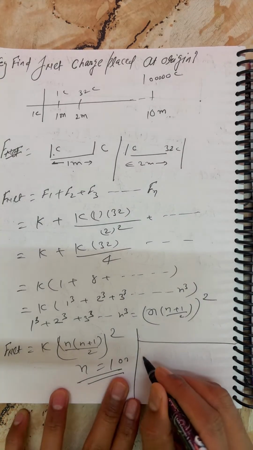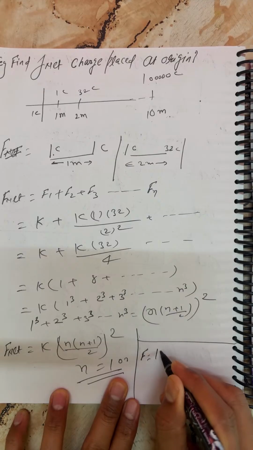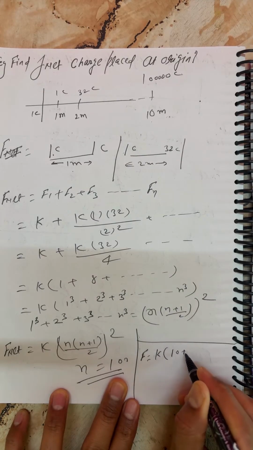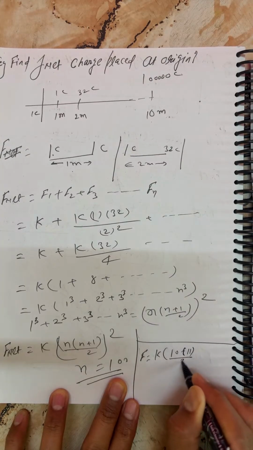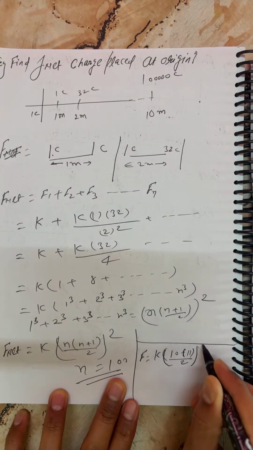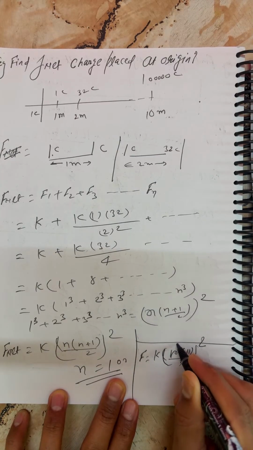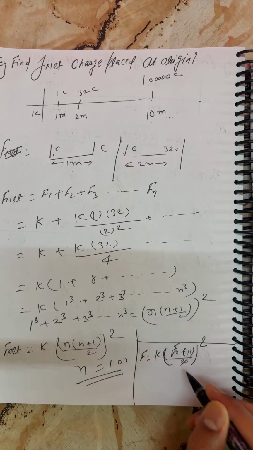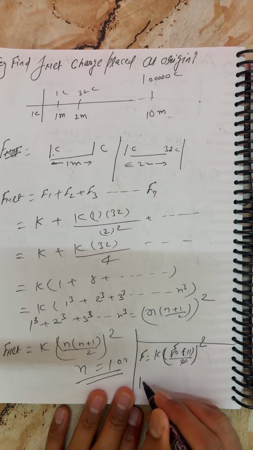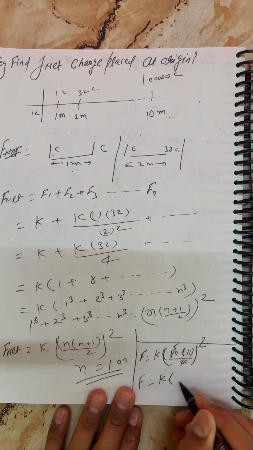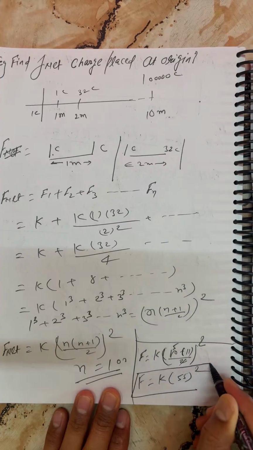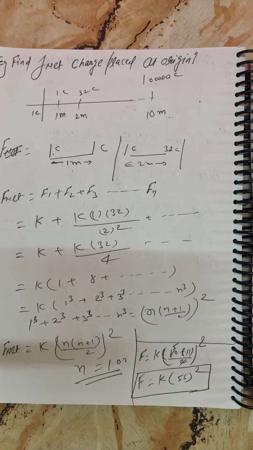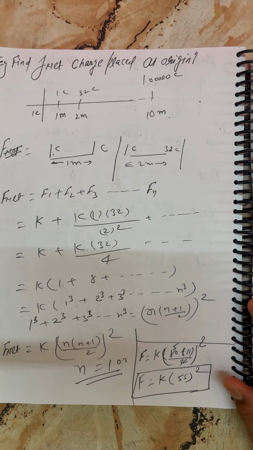So this is F net, students: k into 10 into 11 by 2 entire whole square, that is 5 into 11, which is 55. So F net is k into 55 whole square. What I did here is basically Coulomb's law, my dear students.